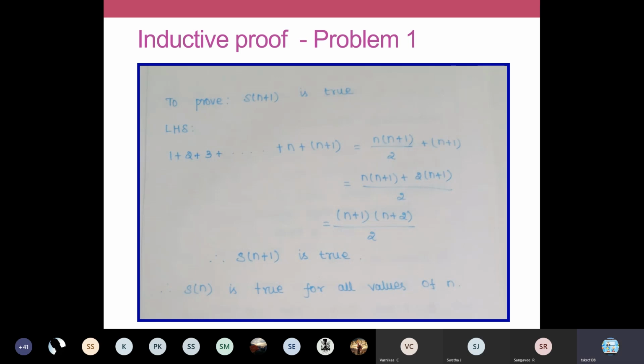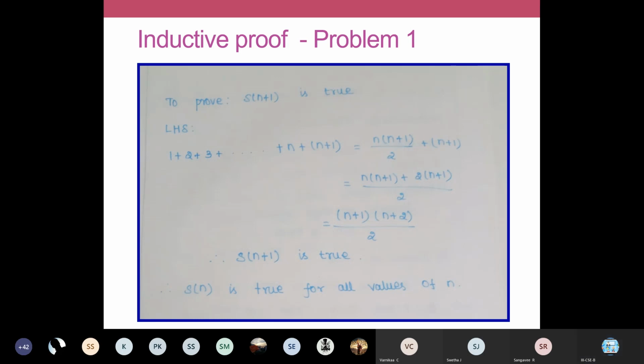Since S of n plus 1 is also true, we can conclude S of n is true for all possible values. So this is one very simple problem where in just 2 steps you got the answer. There are some variations in mathematical induction also. This is a sequence and you will have some more problems. I will show you that also.